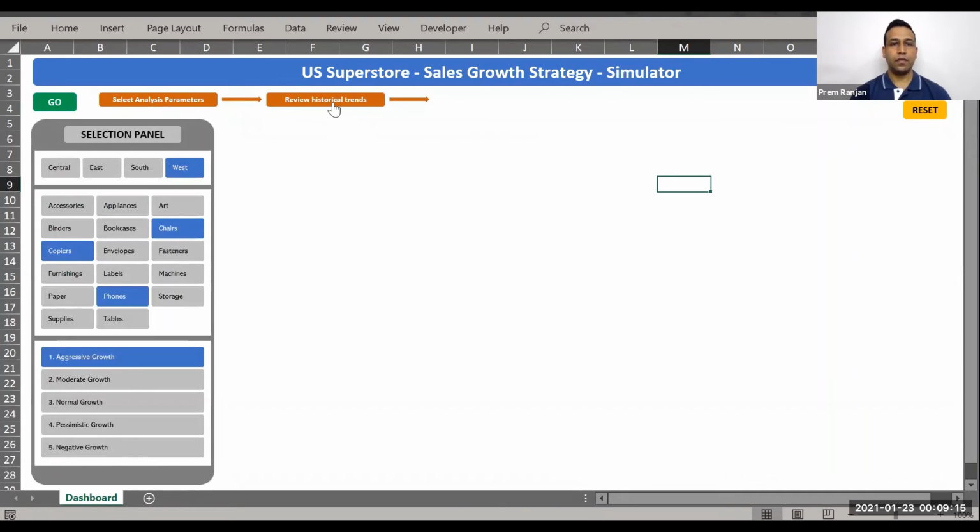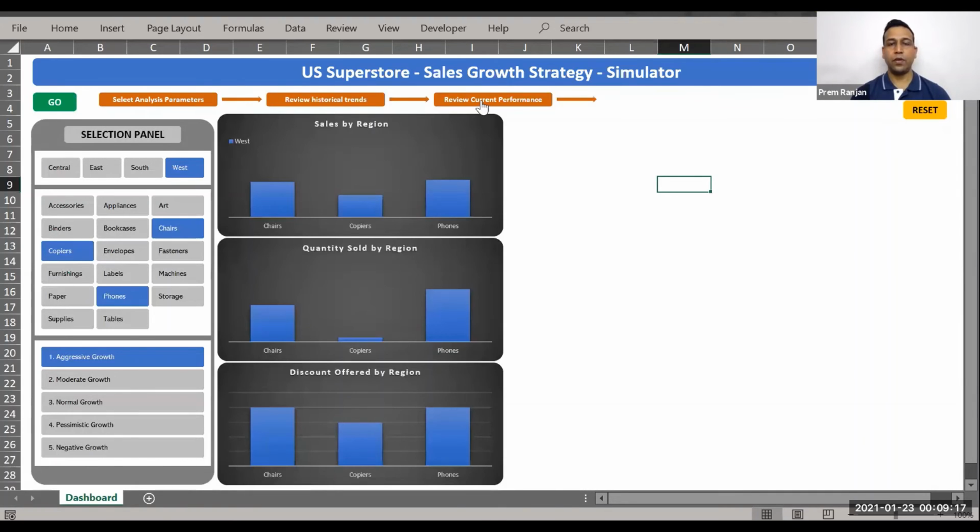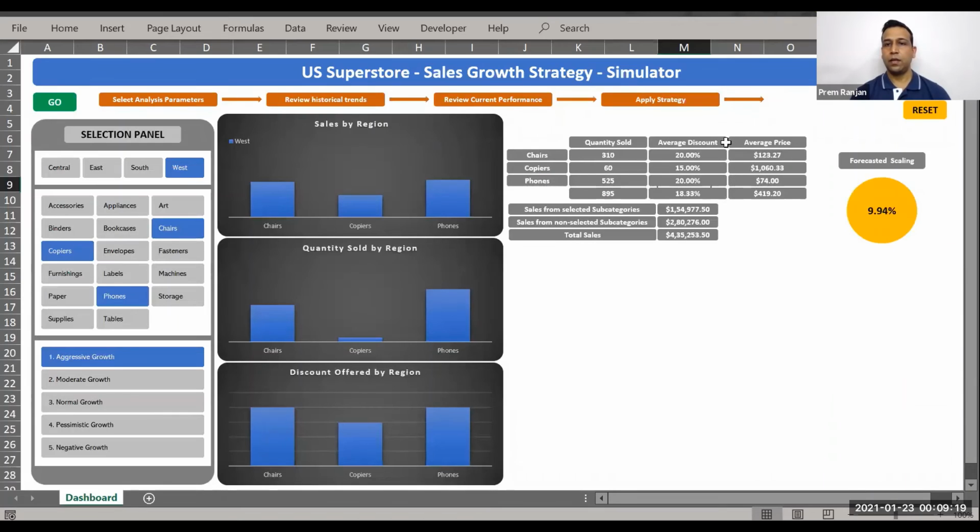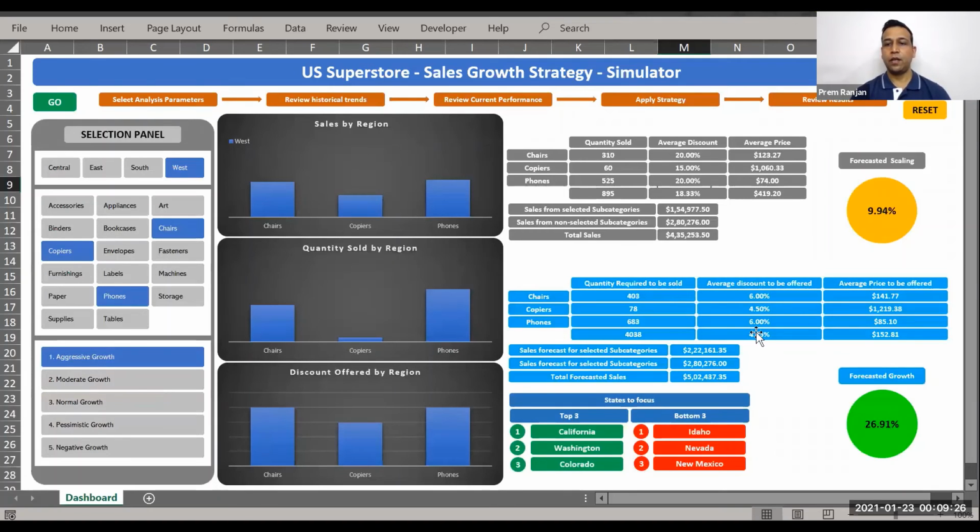We review the results, we go into the review current performance, and we're going to apply the strategy. We select aggressive growth, and then we apply the strategy, and we see the forecasted growth value for the next year. And at the bottom section, we can see what the different states are that we need to focus on. So California, Washington, and Colorado are the areas where the products are doing really well. We can look for different avenues to sell more product in those regions.